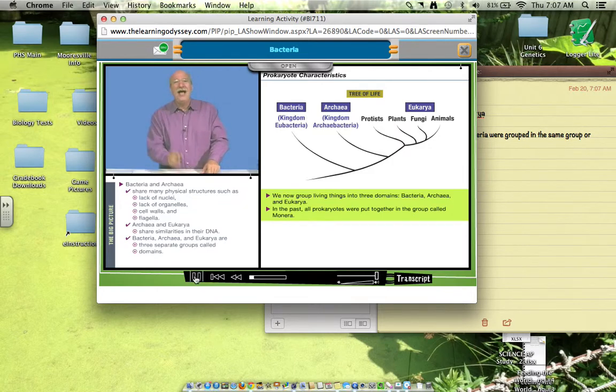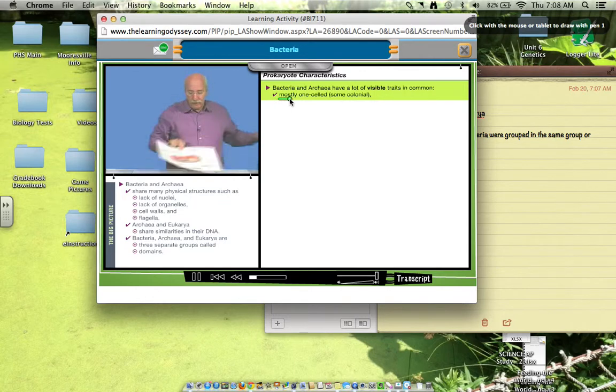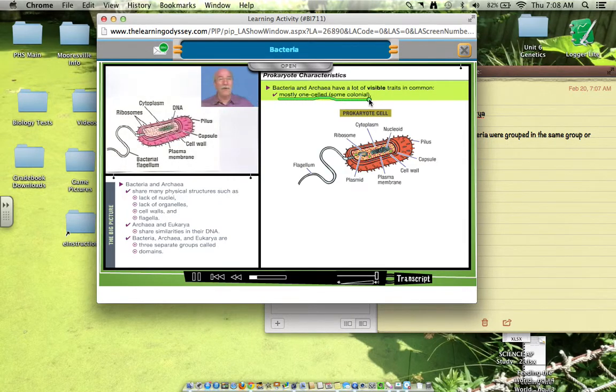Bacteria and archaea have an awful lot of things in common that you can see. What we didn't realize was their DNA, and that's going to be the last thing I tell you in this discussion. But let's talk about the things that bacteria and archaea have in common. Now, they're both pretty much one-celled organisms, and they both look an awful lot like this or some rendition of this. Okay, so let's talk about what you're going to see in a bacteria or an archaea. Pretty much you're going to see no nucleus, no membrane-bound organelles at all, right?